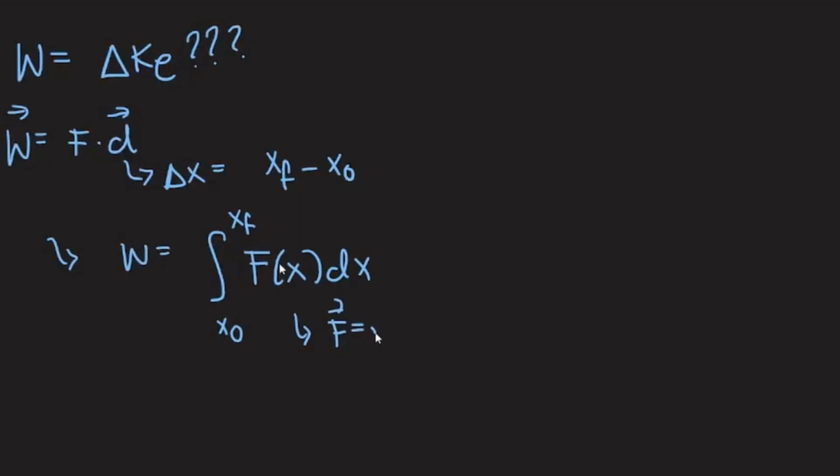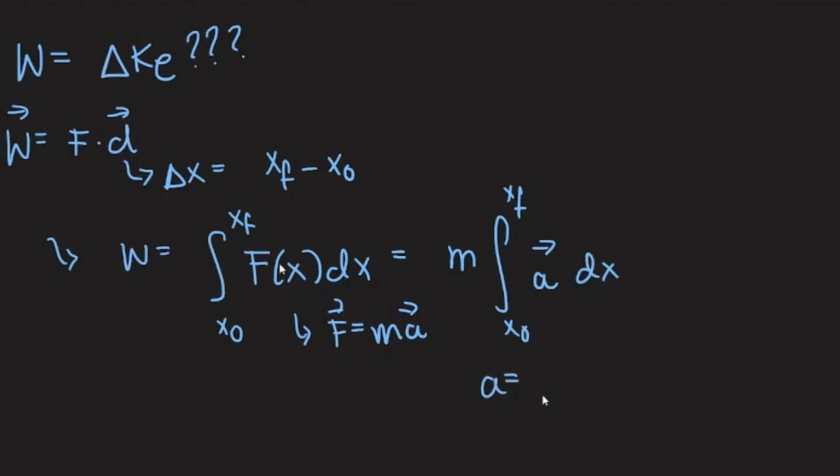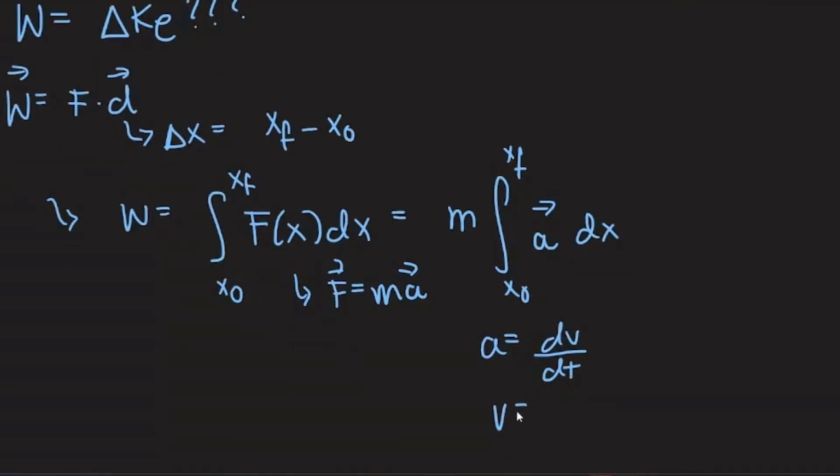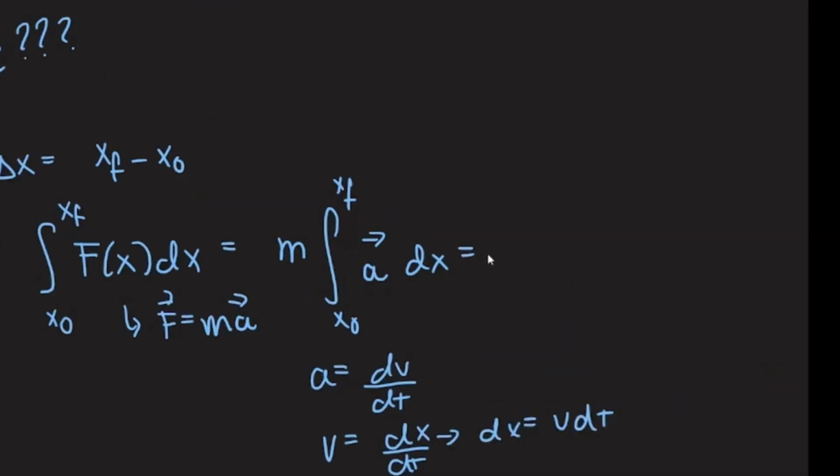Then I can make the integral more specific, saying that force is equal to mass times acceleration. Mass goes apart because it's a constant and we're taking it with respect to a distance. And we can still add details. We can express acceleration as the derivative of velocity over time, and velocity as the derivative of position over time. Here, if we multiply it out, we can see that dx is equal to v dt.